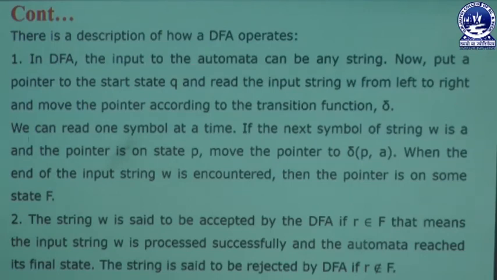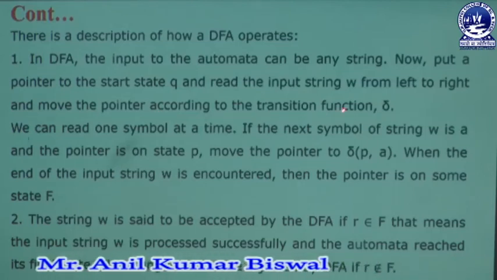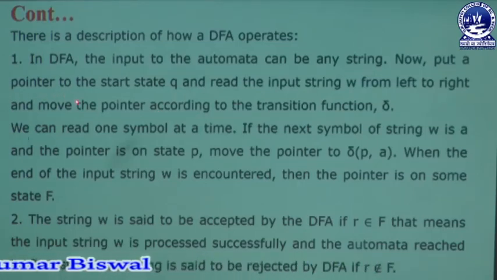We know that every time the user can give multiple values or multiple input characters to a specific state, which can create a number of strings. Those strings may be of length 4, 5, or 2, there is no problem. But we get some strings through our automata process. Now we put a pointer at the start state, known as Q, and read the input string W.